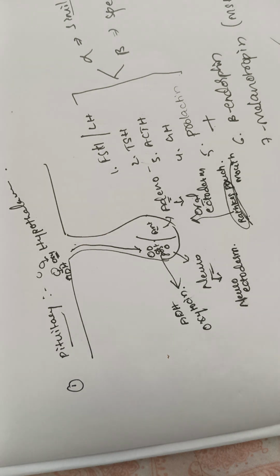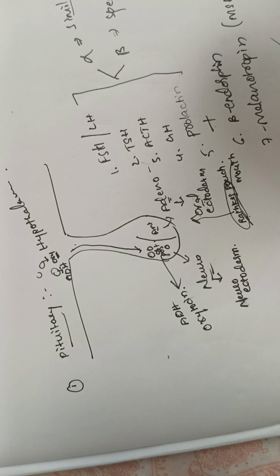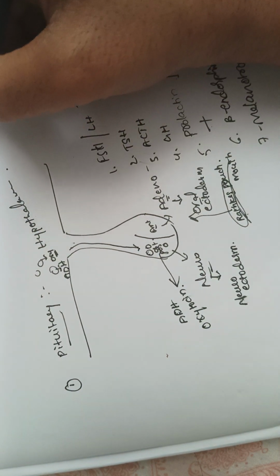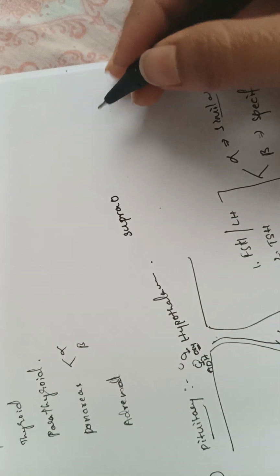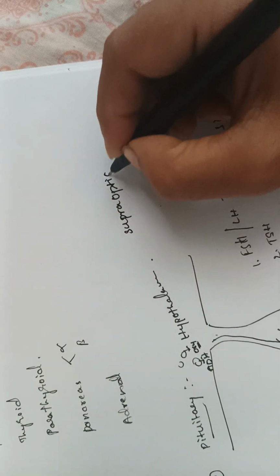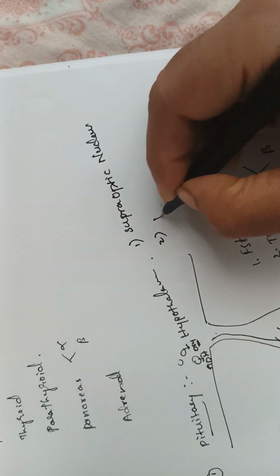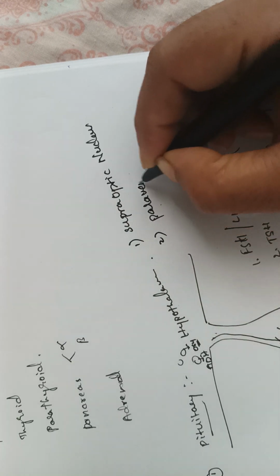Okay, now we got to know the origin and all. So which nuclei secrete which hormone in the hypothalamus? For example, the supraoptic nucleus. Okay, supraoptic nucleus, and one more, the paraventricular nucleus.